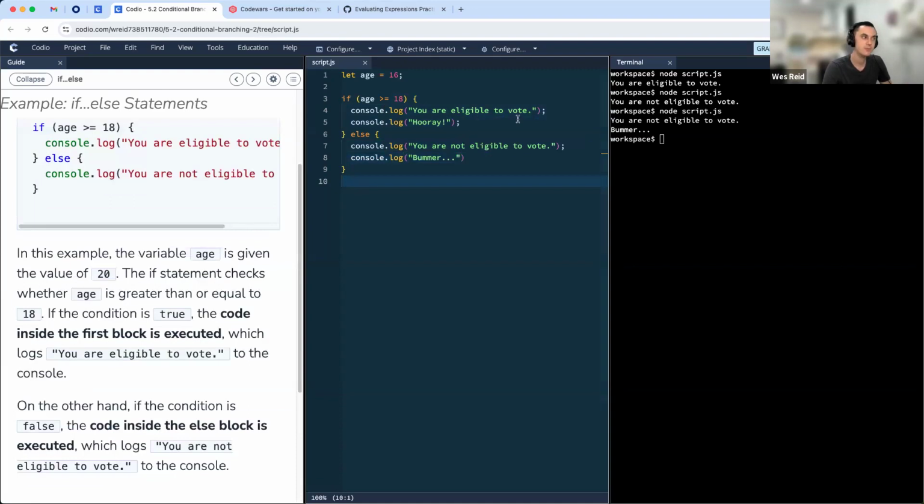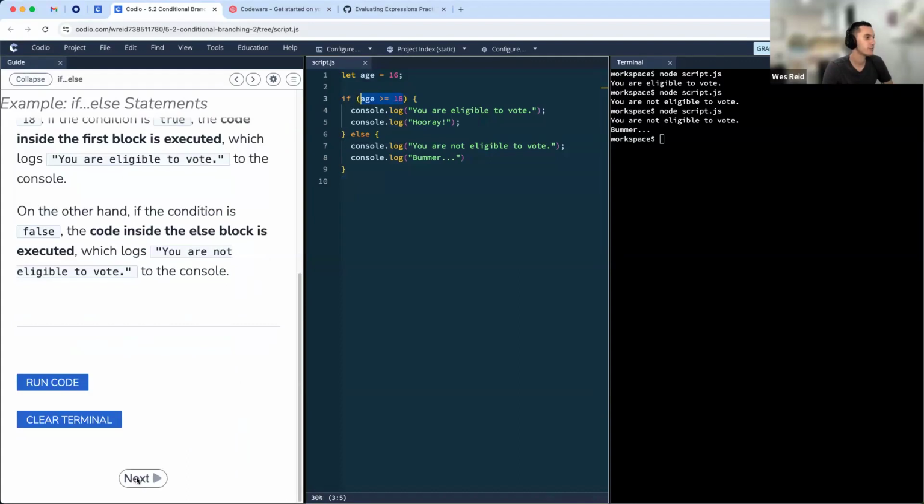Excellent. Not too bad so far, right? So we have two different conditions, two different situations, two different results that may come about as a result of this condition evaluating to true or false.